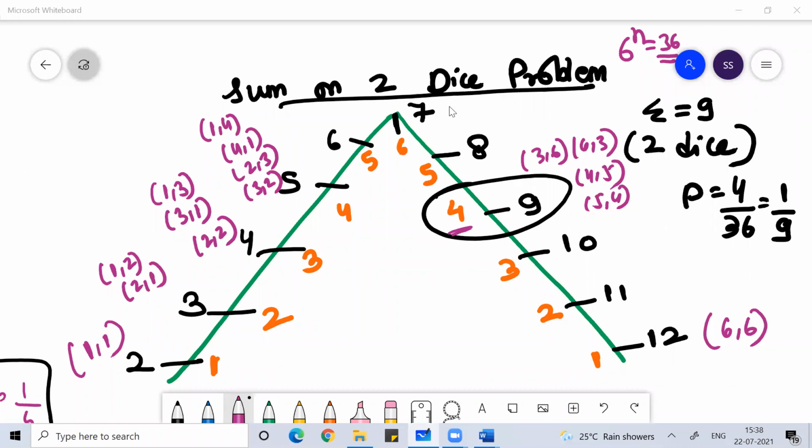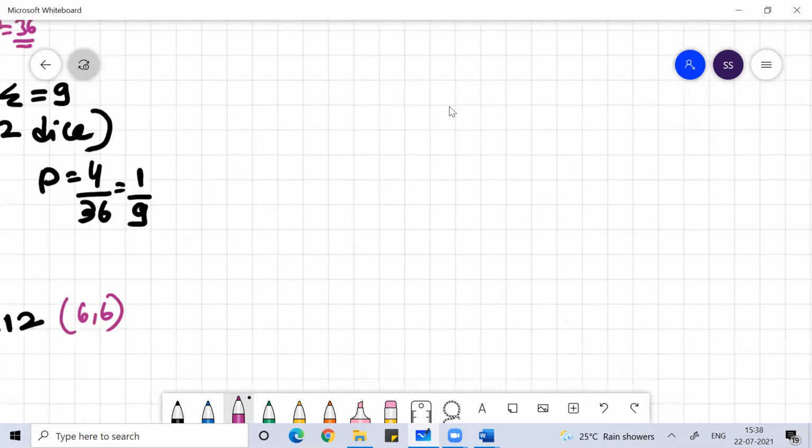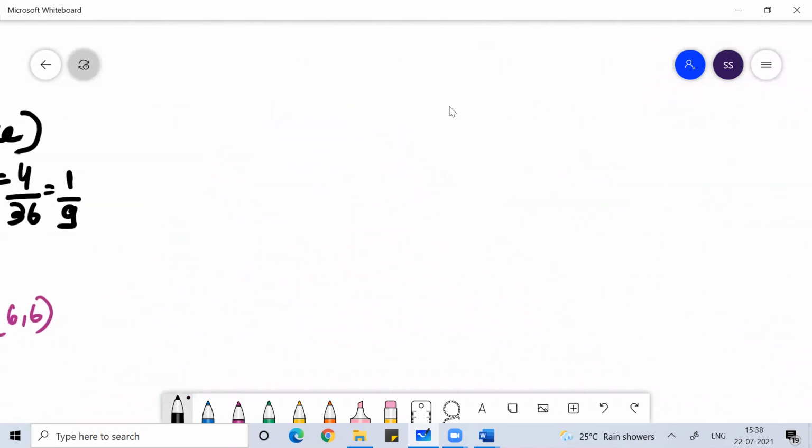Probability is a very important topic, guys. In competitive exams, a lot of questions come from probability. The problems on dice we already discussed: 2 dice, 3 dice, 4 dice. Shortcuts are there. As time progresses and you get more interested in statistics, I will teach you more shortcuts for 4 dice and 5 dice problems, and we can do them very easily.